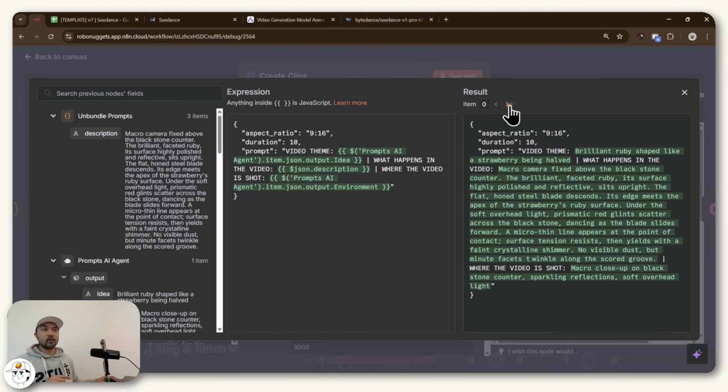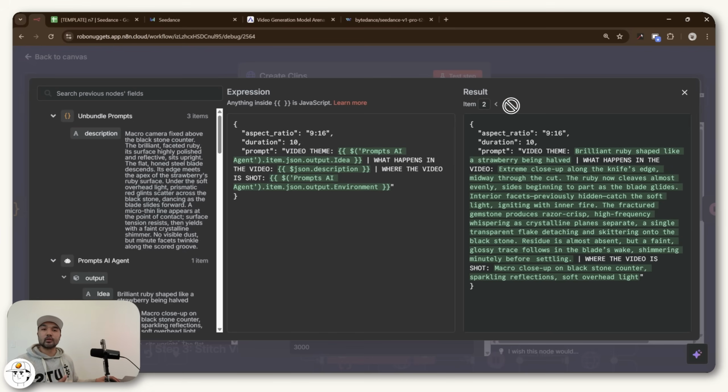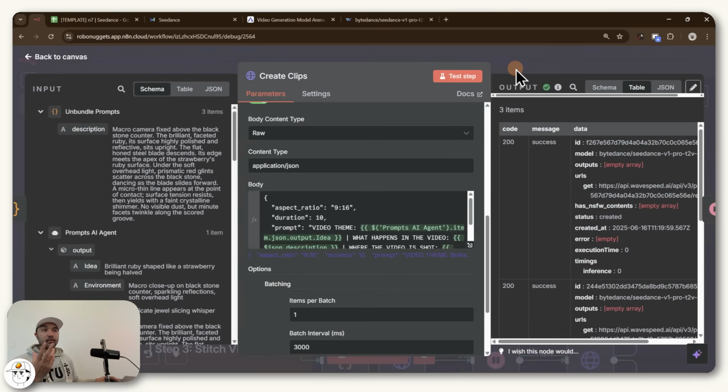And then if you click on this right arrow, you can shuffle through the two other items that we have passed along to Wavespeed as well, because remember, we have 3 clips that we're trying to generate. And so if we click away, you'll see that our output is also 3 items. It says a status code of 200, which if you're in the world of APIs, that basically means it's a success, which is always a good thing.